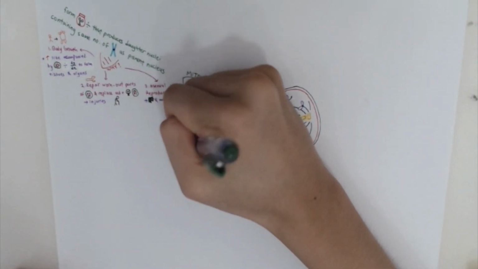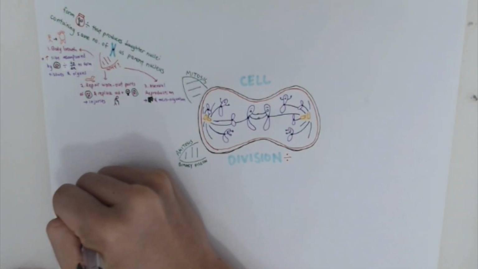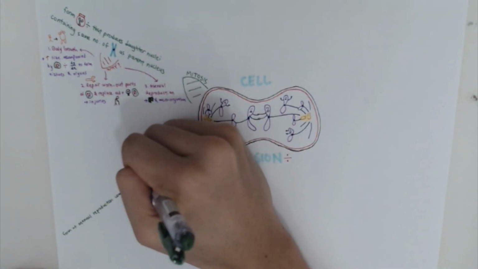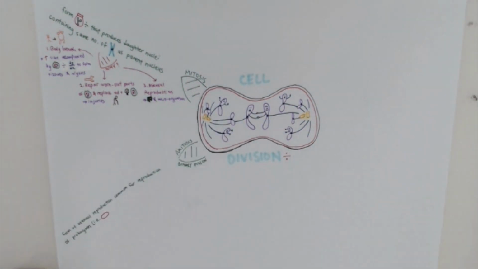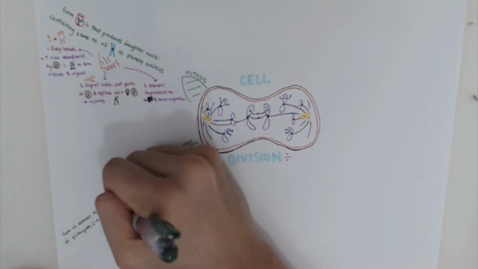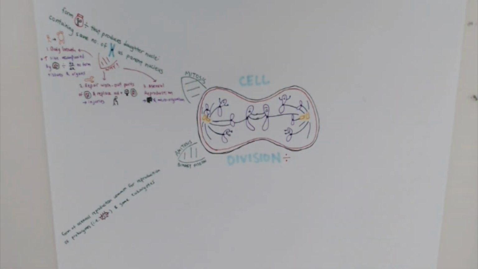And this brings me to amitosis, which is a form of asexual reproduction common for the reproduction of prokaryotes, for example bacteria, and some eukaryotes as well. I'll come back to how this takes place later on.